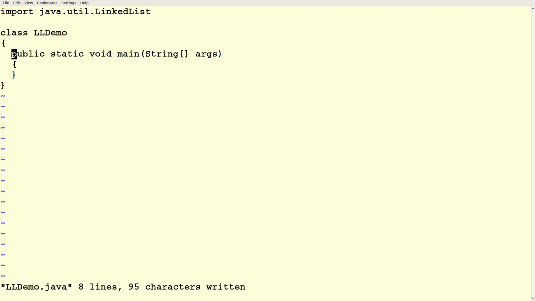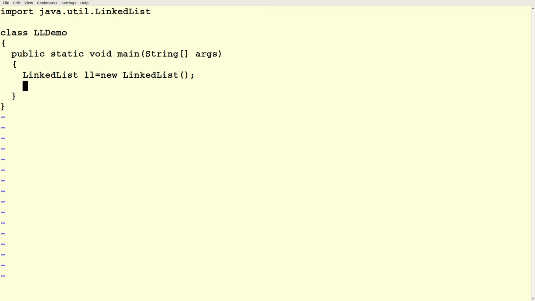So let's make a linked list. And let's just add some things to the list.